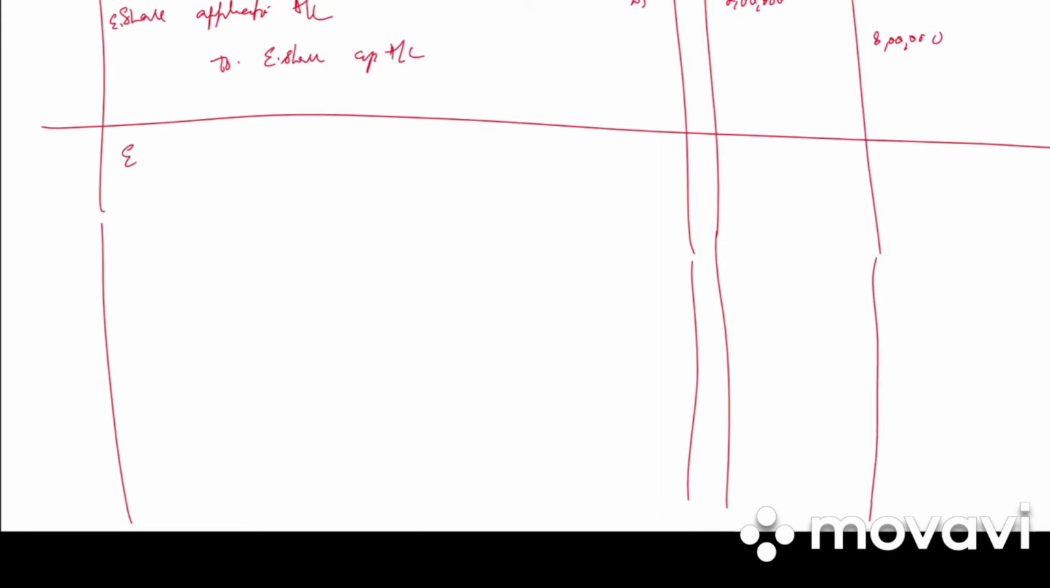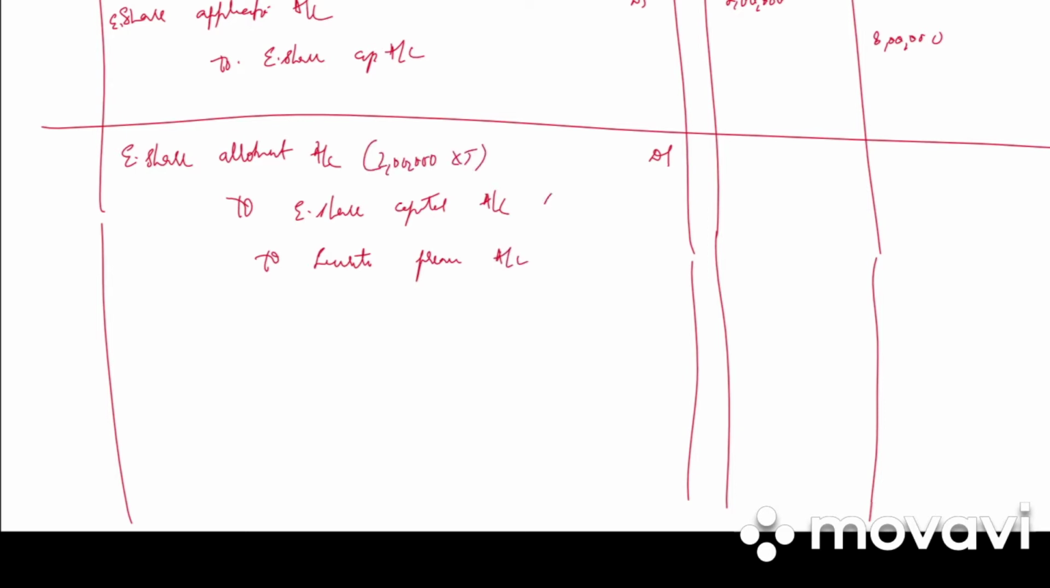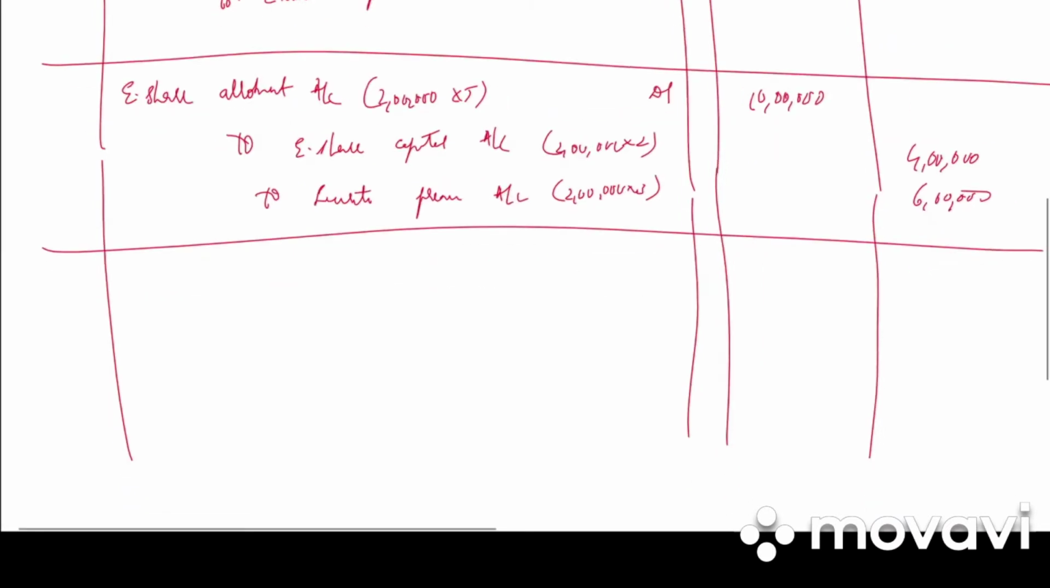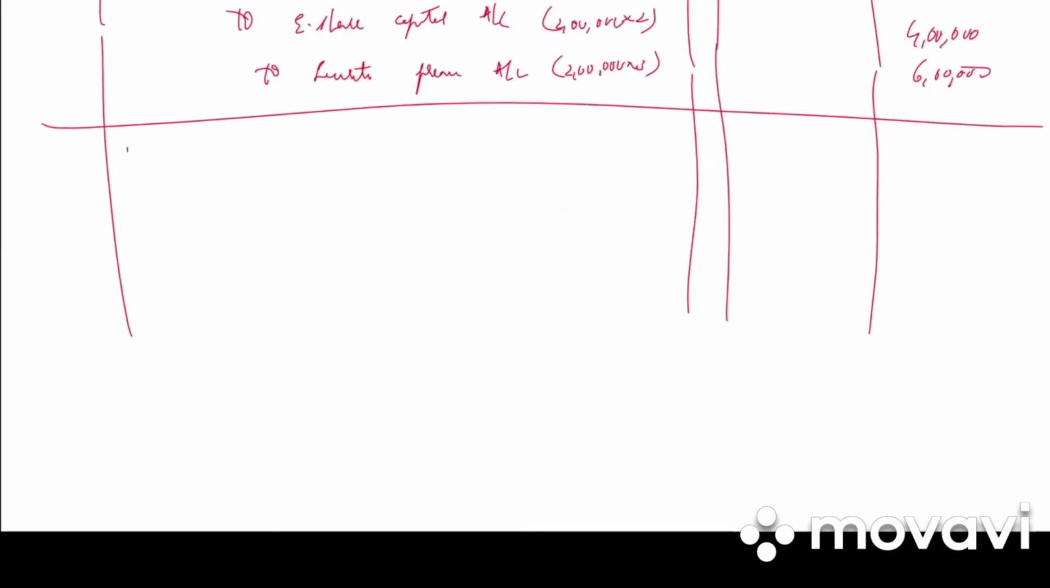Next we have is allotment. In allotment we have securities premium. So equity share allotment account debited to equity share capital account and securities premium account. So 2 lakh into 5, 2 lakh into 2, 2 lakh into 3 is the premium. So 10 lakh debit, 4 lakh and 6 lakh. Write the narration: allotment including premium due.